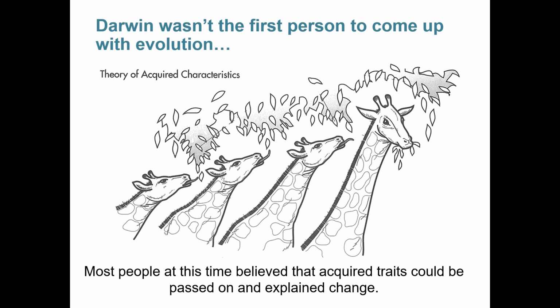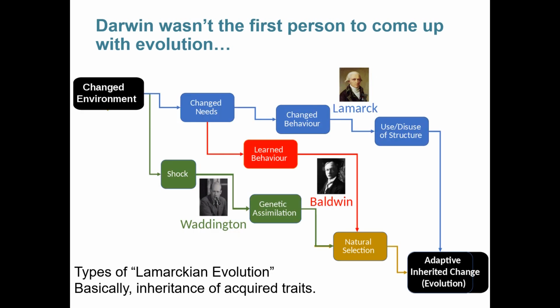A lot of other people have thought about this idea of the origin of species over time. All of them agree that things are in response to a changed environment, and that this might be because of changed needs, changed behaviors, use or disuse, maybe something you learn, could be shock, it could be some kind of assimilation. And quite a few of them agree that this somehow led to natural selection, the idea that some individuals were more fit than others.